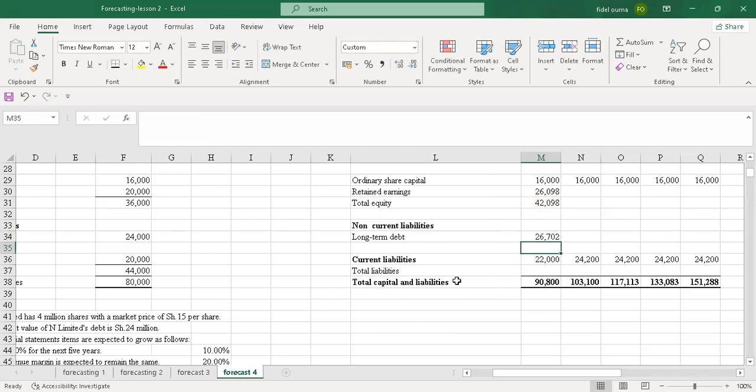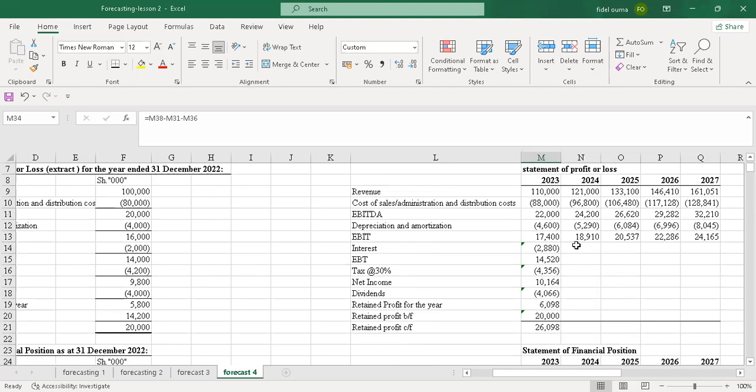So I just enter. My long-term debt there will be 267,002.670. So that will be my long-term debt.